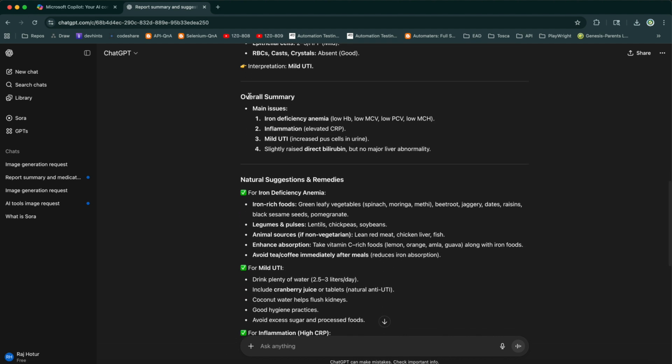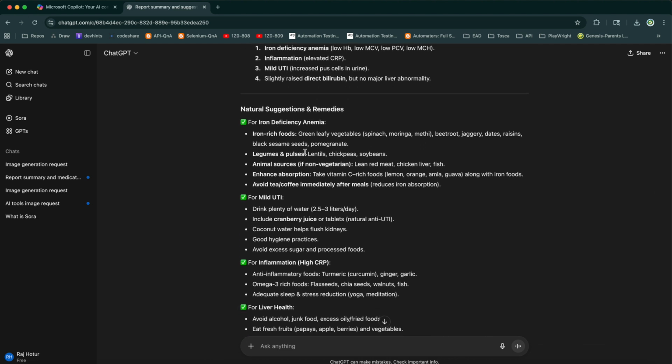And if I look at the overall summary, the main issues are iron deficiency anemia, low HB, low MCV, and low PCV. And there is something called elevated CRP. I'm not 100% sure about these medical terms, but I can understand what it is all about. And there is a fourth point also, the liver functionality, and it says no major liver abnormality.